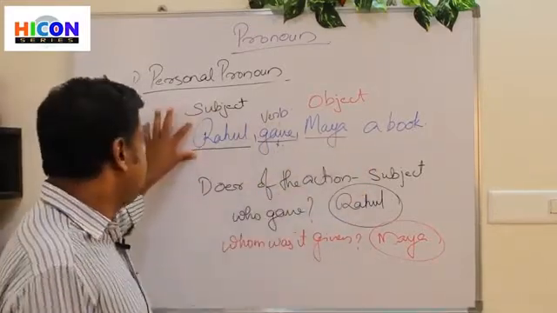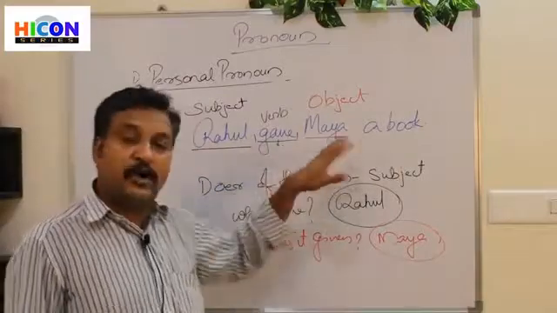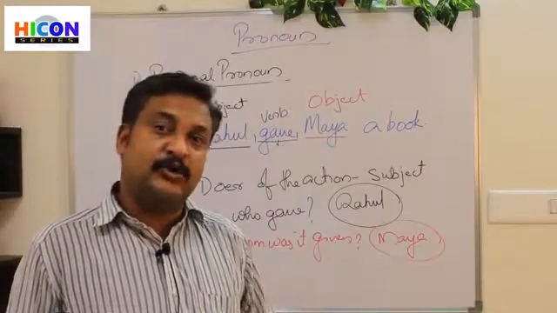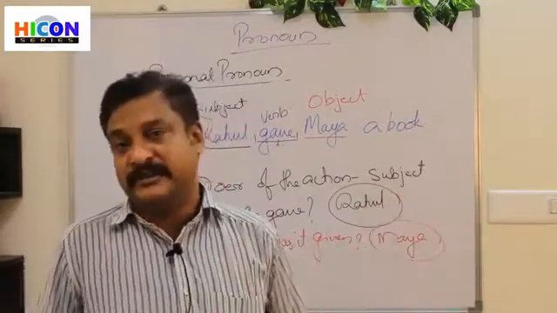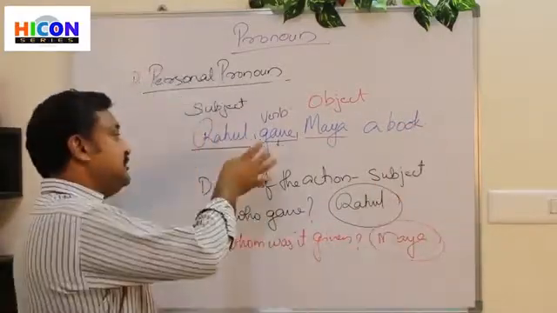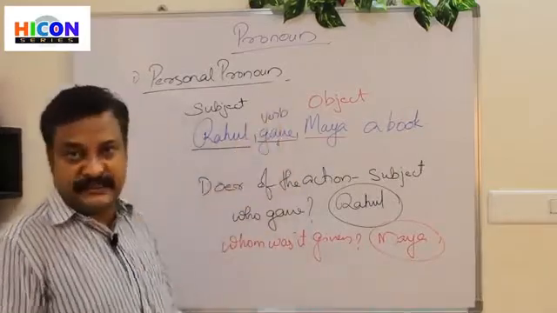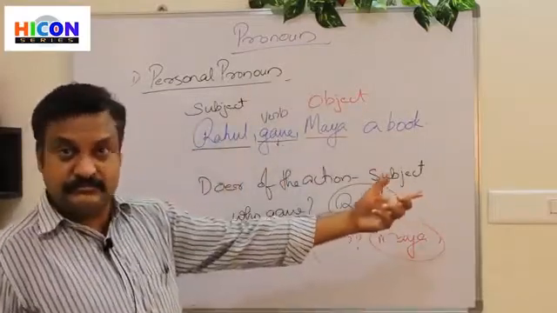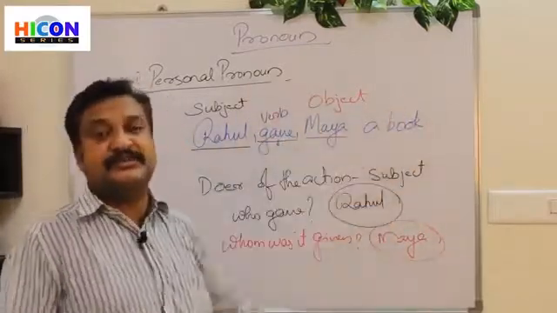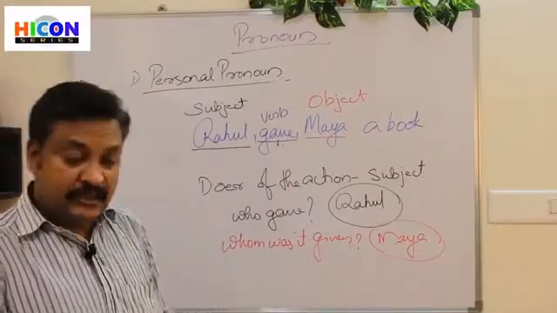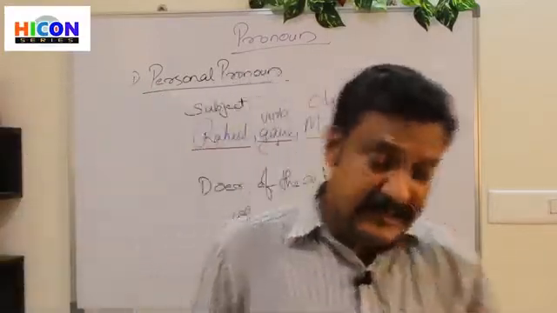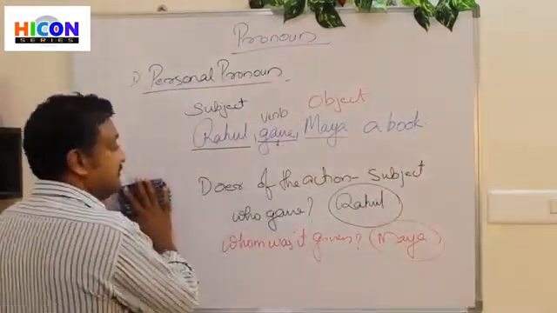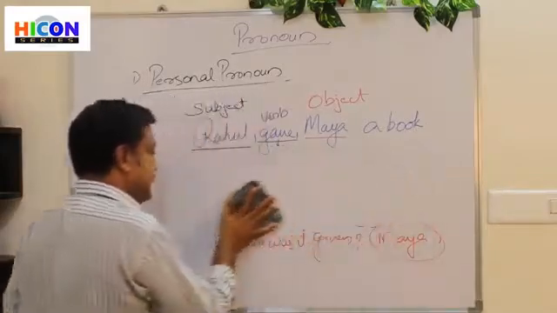Okay, means nouns can be used as a subject and object in a sentence. We can use different nouns as both a subject and object in a sentence. Subject is nothing else but the doer of the action mentioned in the sentence, and object is the receiver of the action. Right? Now, what we need to note is that we can use personal pronouns as both subject and object.